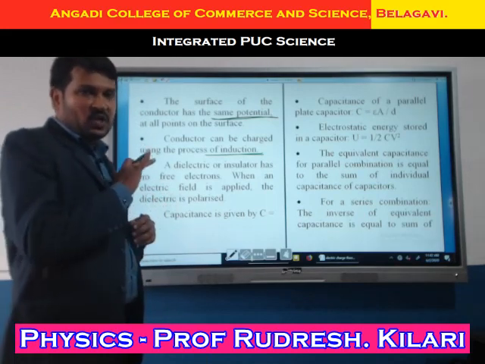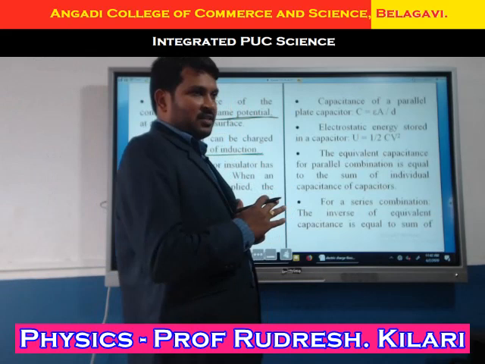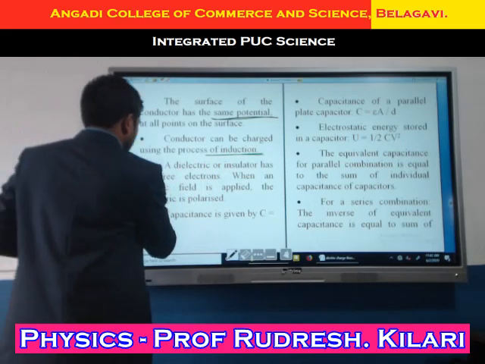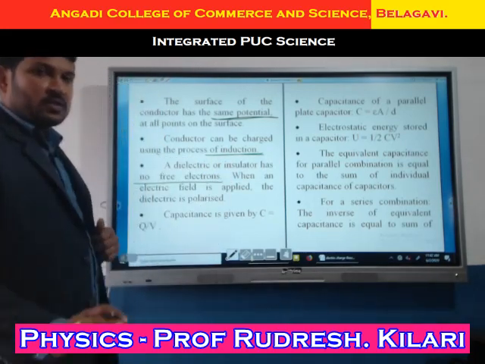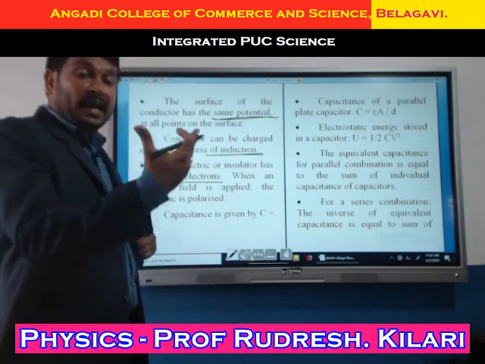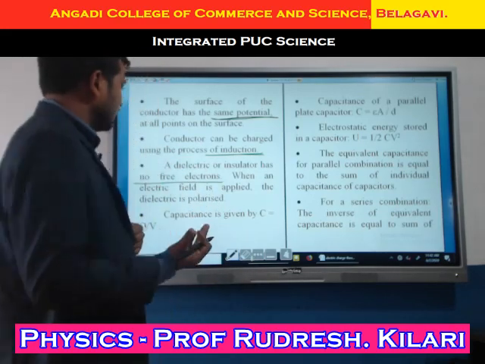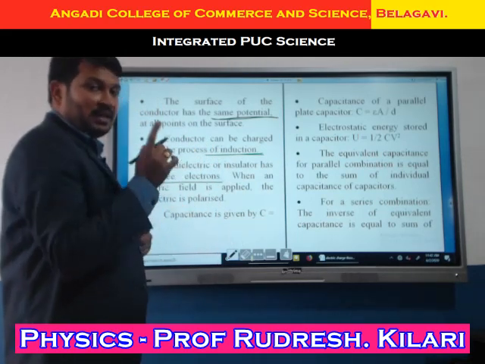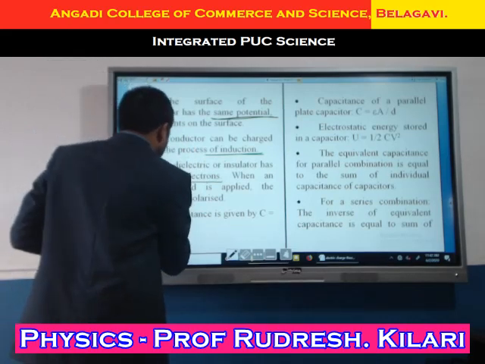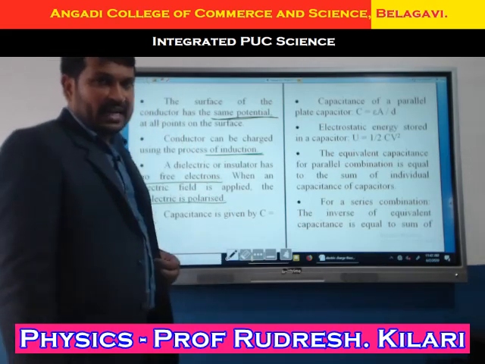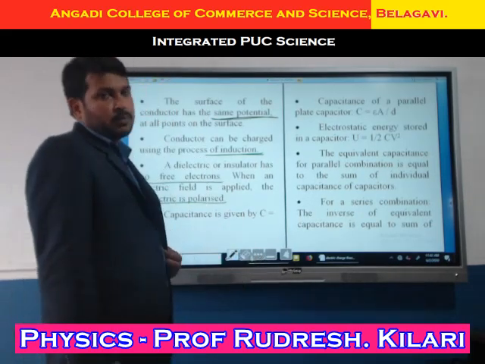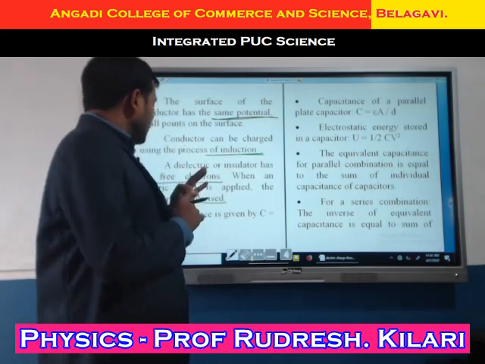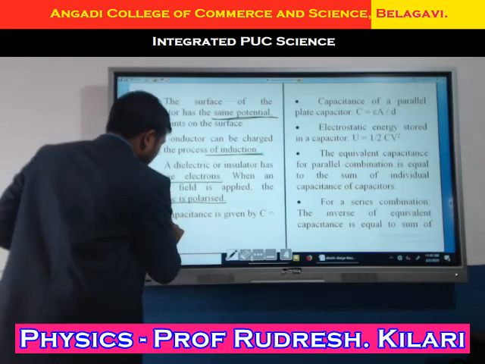Now here I will define what is a dielectric. A dielectric does not allow any flow of charges. A dielectric or insulator has no free electrons. In a body where there are no free electrons, we call it a dielectric. But by applying a very high electric field, this dielectric can also be made to conduct. That is known as dielectric polarization. In dielectrics there are two concepts: polar dielectrics and non-polar dielectrics. I hope you are clear.